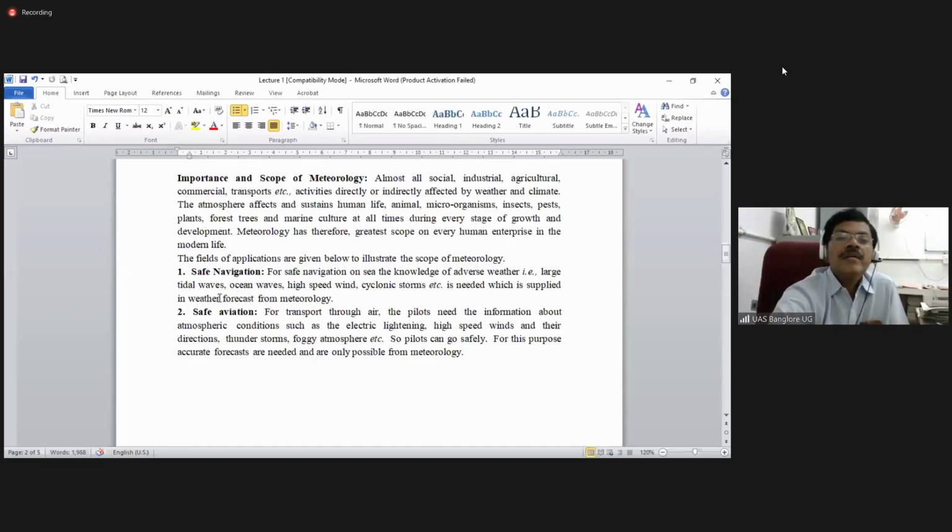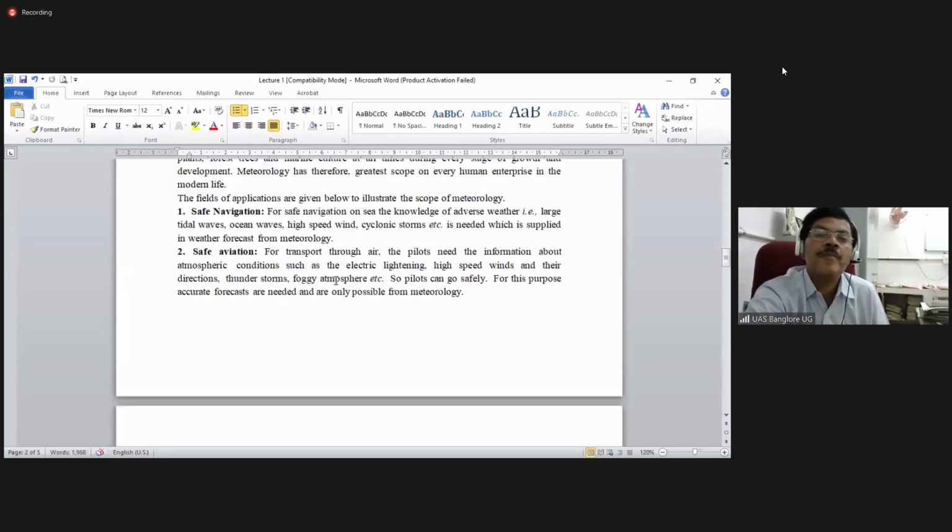Sometimes large tidal waves form, ocean waves with high speed wind, or sometimes cyclonic storms. All these things we need to understand before entering the sea or the ocean. Where it is a dangerous part, accordingly we have to study and enter the sea. These things are supplied by the weather forecast from meteorology.